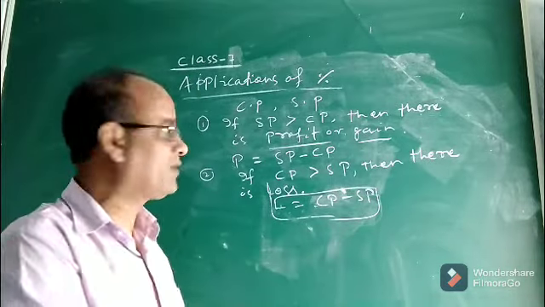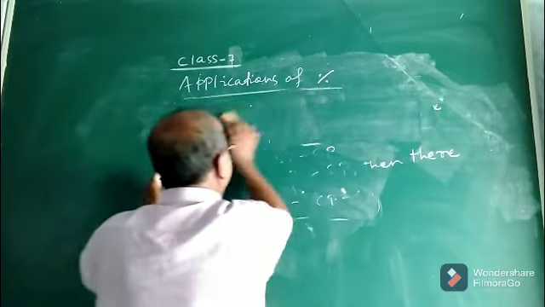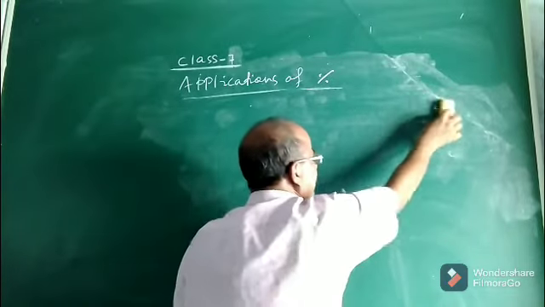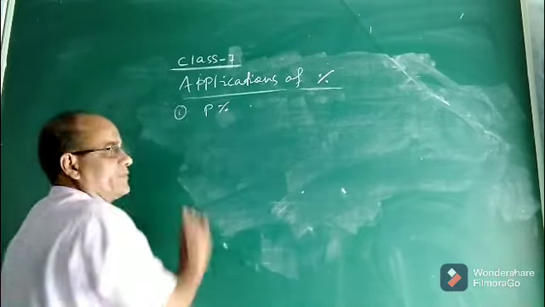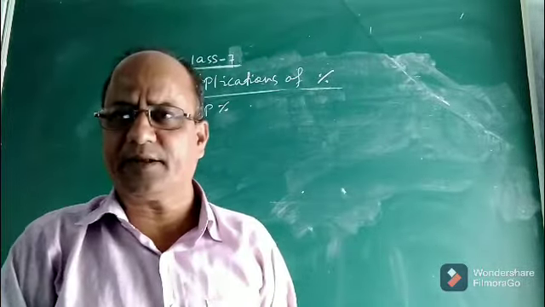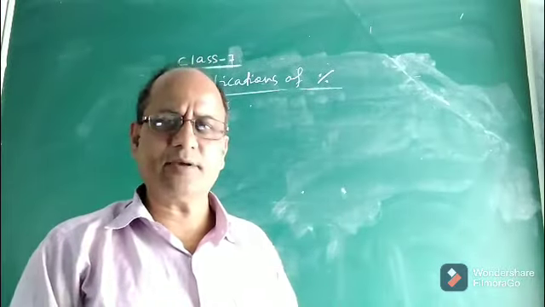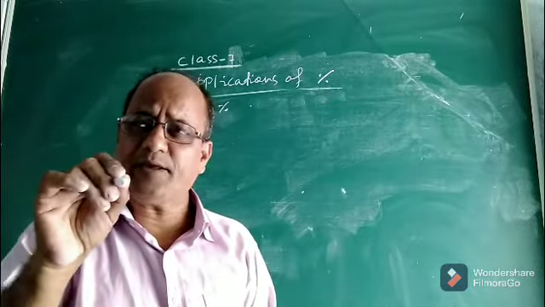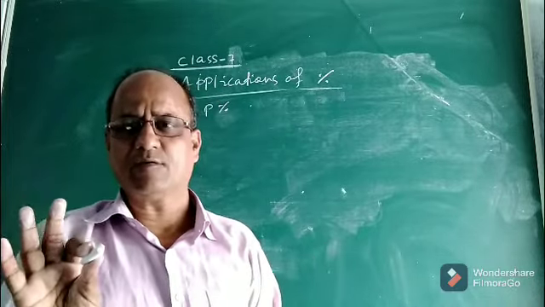But what is profit percent and loss percent, and how to calculate them? These are some new things which we are going to read for the first time, and hence we must understand them. So what is profit percent? Percent means out of 100, or per 100. So profit percent means out of 100 rupees. Now, will that 100 rupees be the cost price or the selling price? That is important for us to understand.